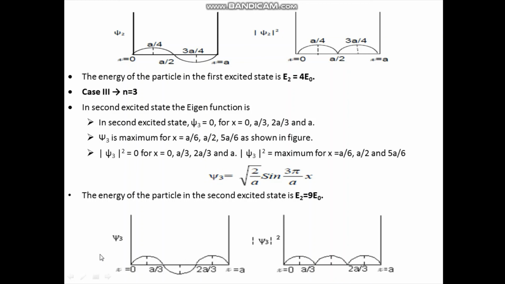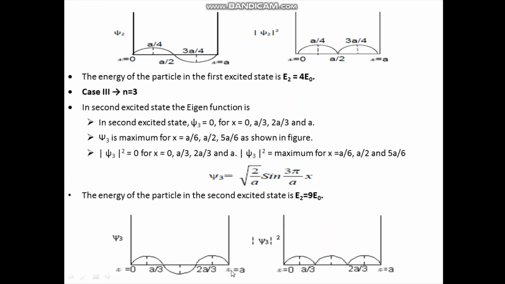Now here in the second excited state, this psi 3 is 0 for x is equal to 0, for x is equal to a by 3, for x is equal to 2a by 3, and for x is equal to a.